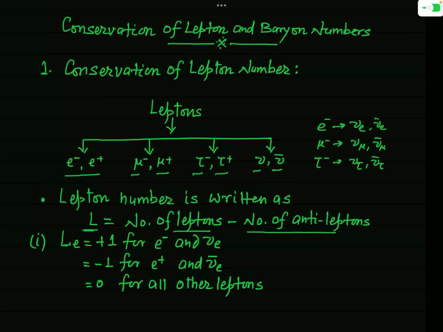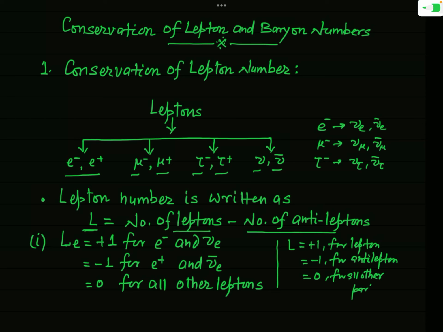In a broad sense, this lepton number L is equal to plus 1 for any lepton, and minus 1 for any anti-lepton. And it is 0 for all other particles.